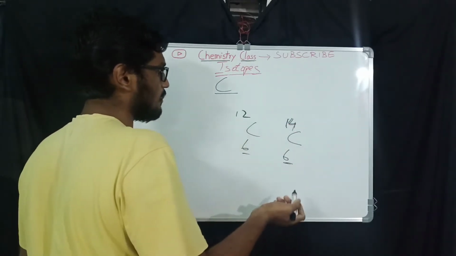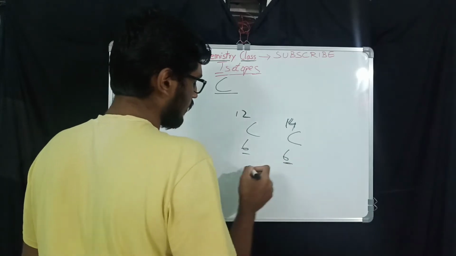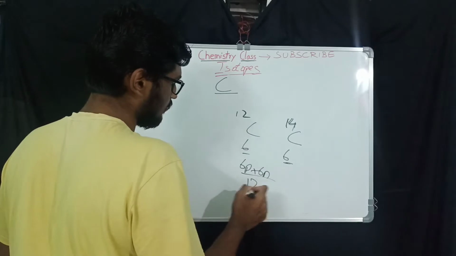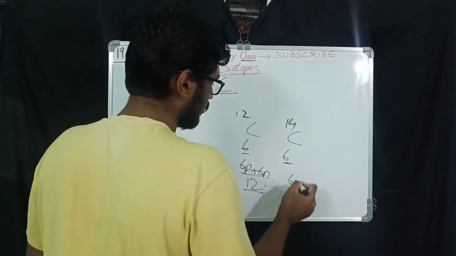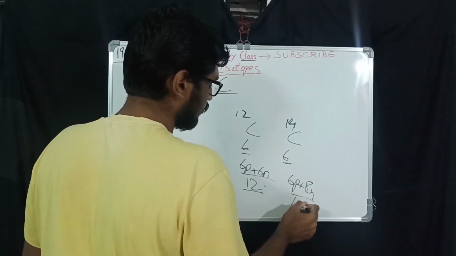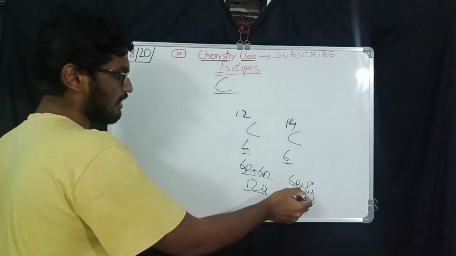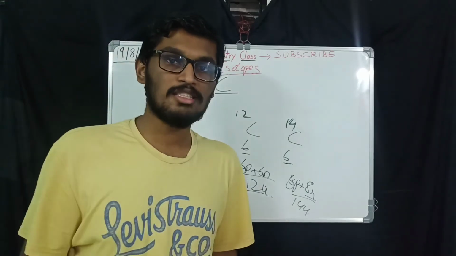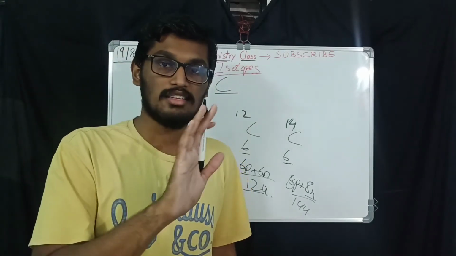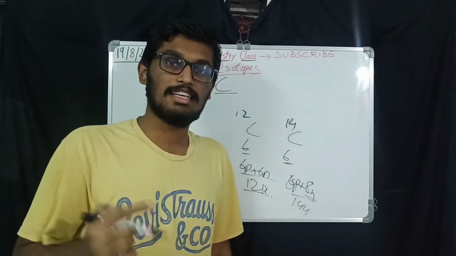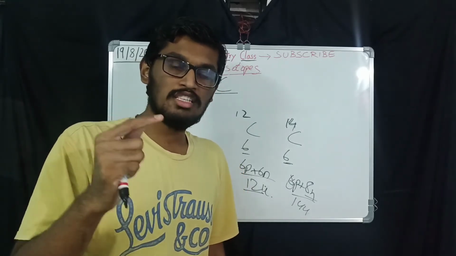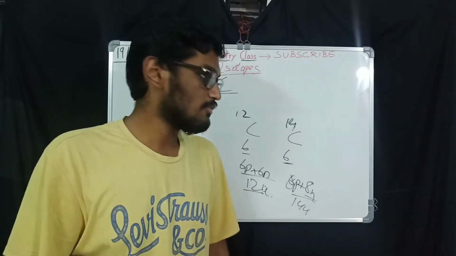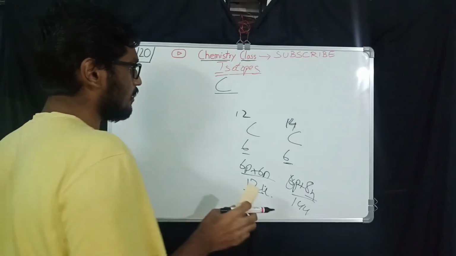Two isotopes of carbon: one has 6 protons and 6 neutrons, which gives us 12, and another one has 6 protons and 8 neutrons, which gives us 14 u. Why have I written 8 neutrons? Why can't I write 8 protons? You should not write it like that, because 8 protons means it comes under the oxygen atom. We are not discussing oxygen here, only carbon. That's why always don't change the number of protons and also the number of electrons, only change the neutrons. So that's how you have to learn about the isotopes.